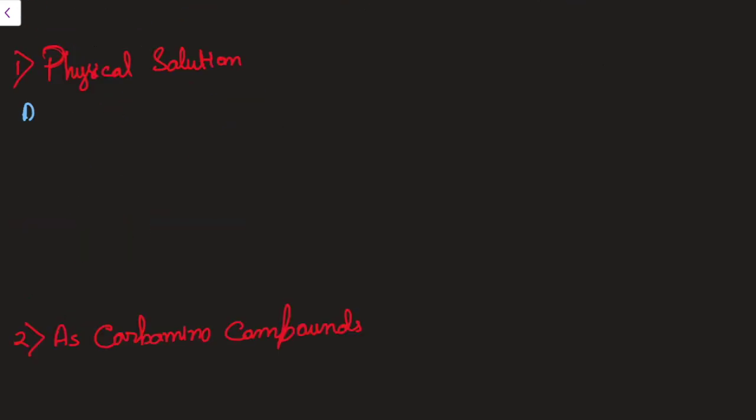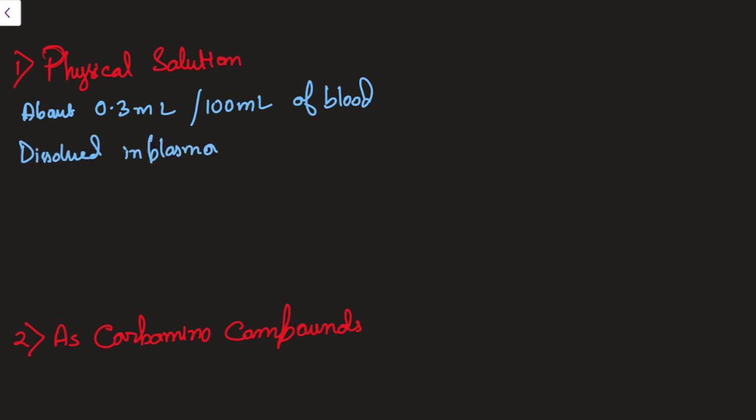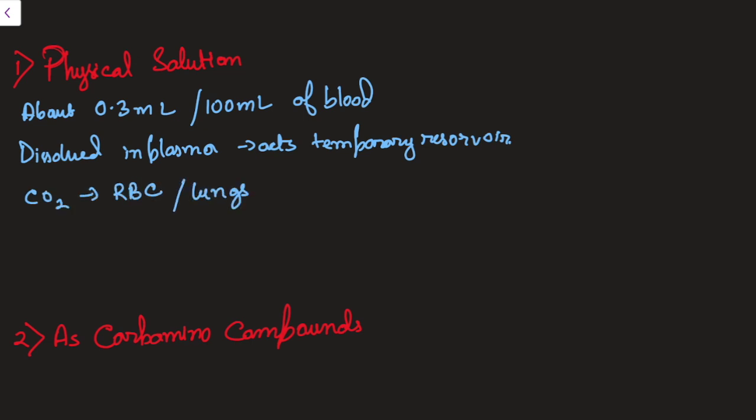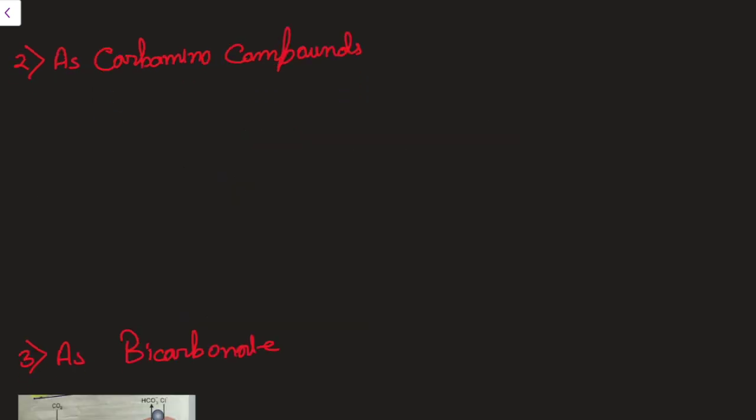Physical solution: about 0.3 ml of carbon dioxide per 100 ml of blood will be transported in physical solution. How is it present? It is present as dissolved in plasma, and this also acts as a temporary reservoir. The CO2 from the plasma can also enter into the RBCs, or it can enter into the lungs from this plasma. Just remember this value.